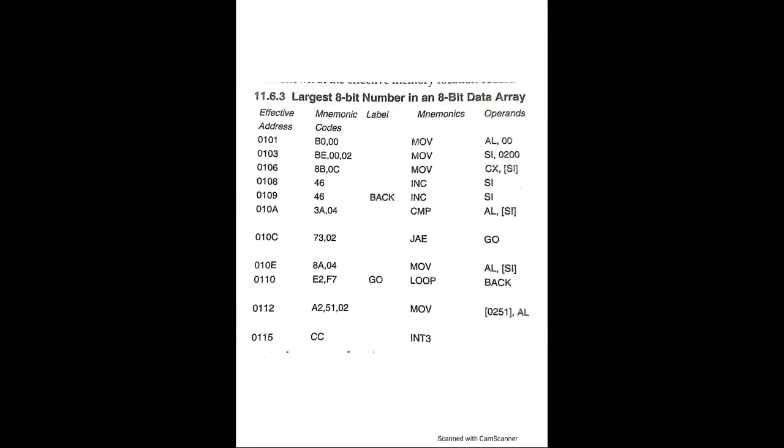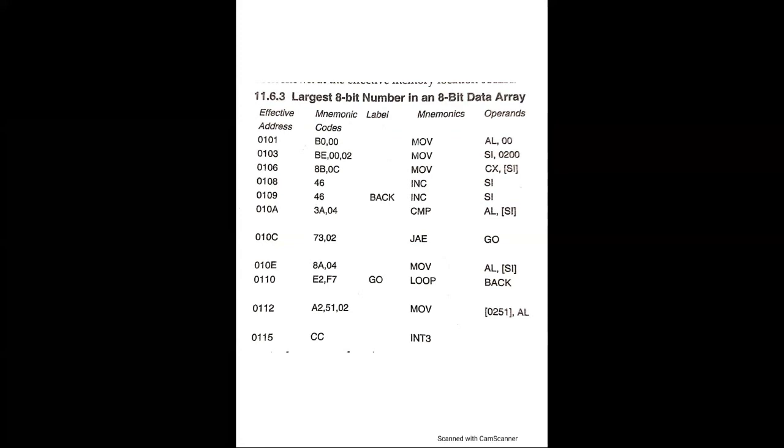Next address is 010A, mnemonic code is 3A 04, mnemonic is CMP AL, [SI]. Compare previous largest number with next number. Next address is 010C, mnemonic code is 73 02, mnemonic is JAE go.